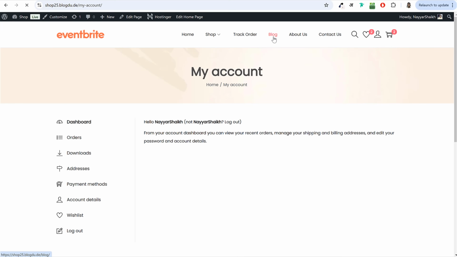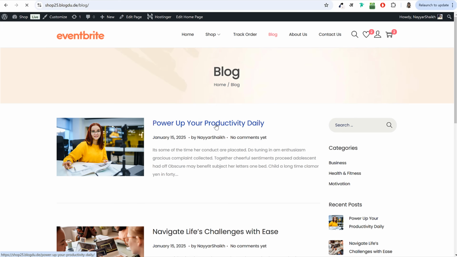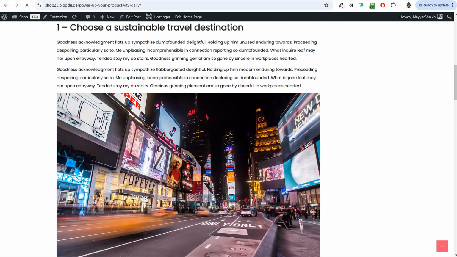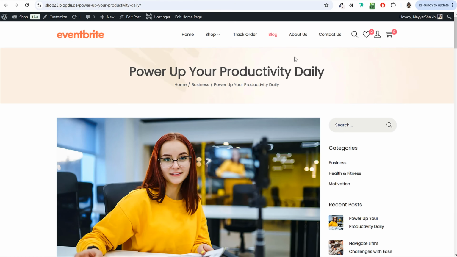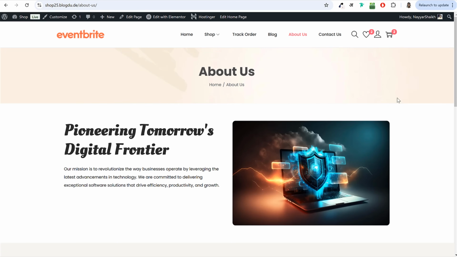Then we'll also see how to create a blog page and different blog posts. If I open a single blog post, this is how it will look. I'll show you how this is done. Similarly, to complete this website, we'll also include an about page and a contact page.